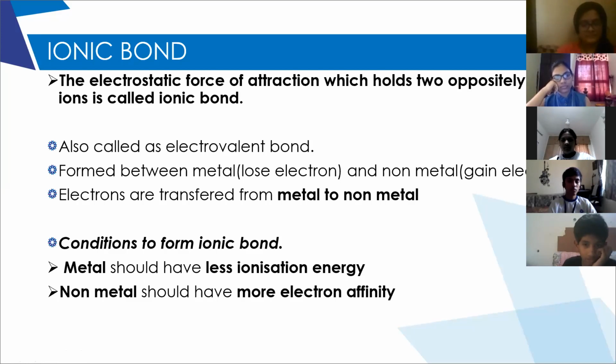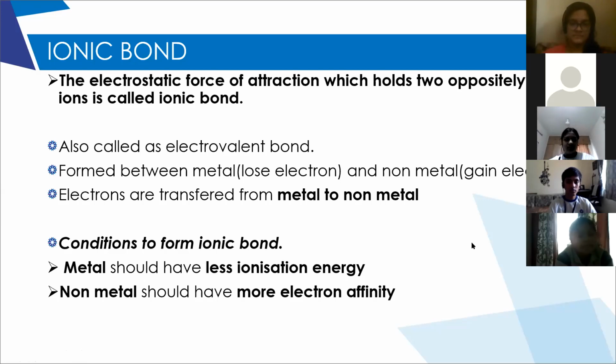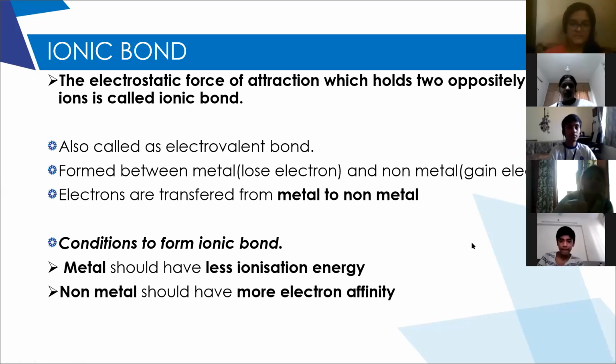That means they should have more affinity towards electrons to accept them. And a metal should be in a position to easily ionize. That means they have to easily remove the electron, easily lose the electron. Did you all get this point? Yes, ma'am.